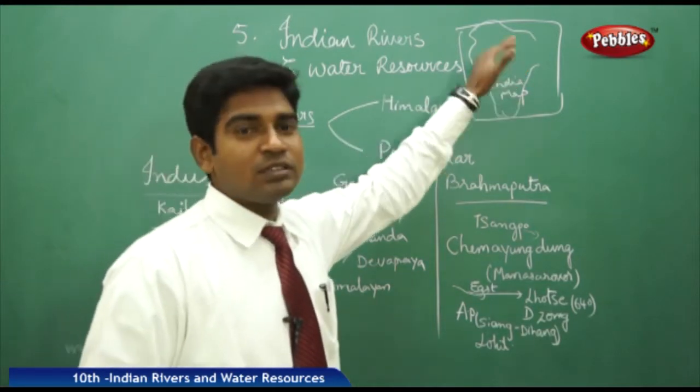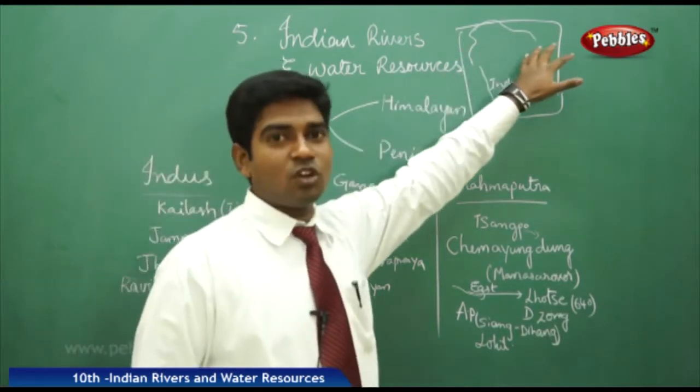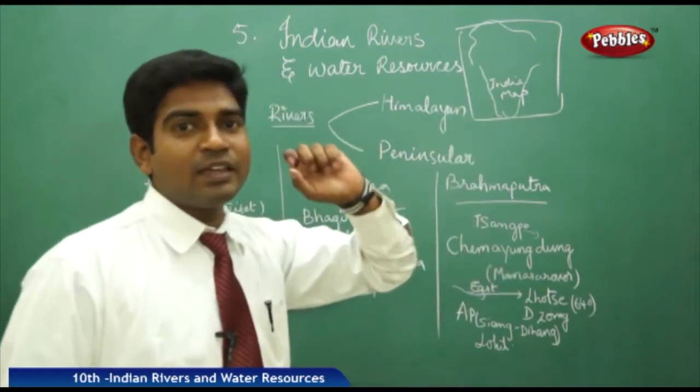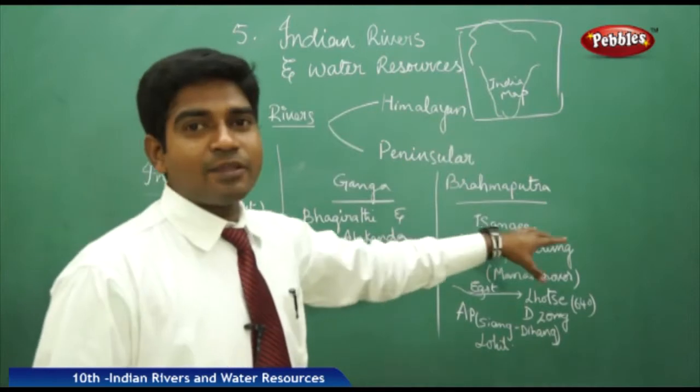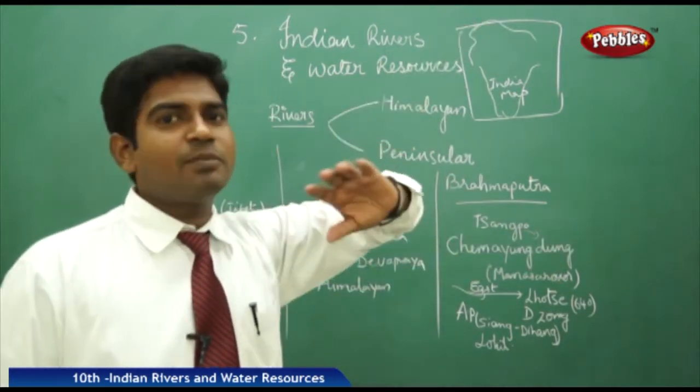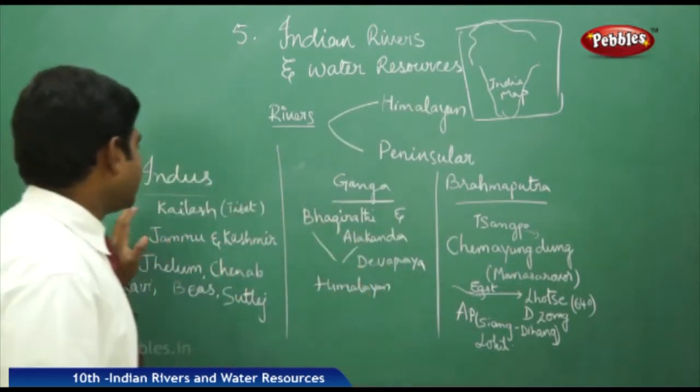Where do they originate? As we have the Himalayas on the northern part, the three major rivers of the Himalayan northern part, the Indus river, the Ganga river and the Brahmaputra river, have their origins in the Himalayas or almost nearby places. Let us see the Indus river origin.